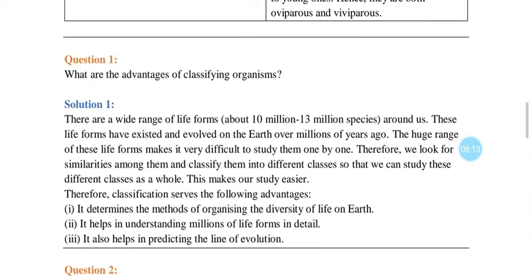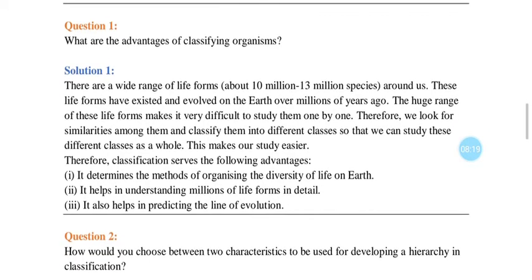Next question is, what are the advantages of classifying organisms? So initially we discussed this at the beginning of the chapter. We discussed that studying all the organisms is not possible for us in one lifetime.